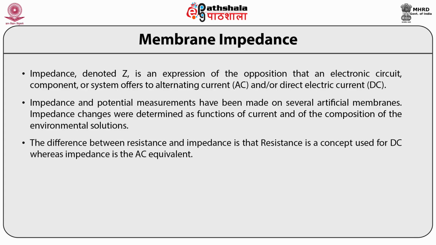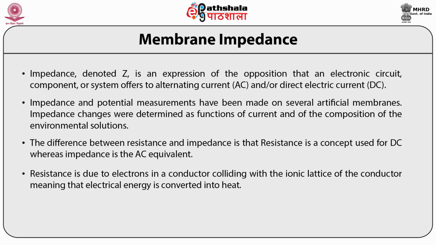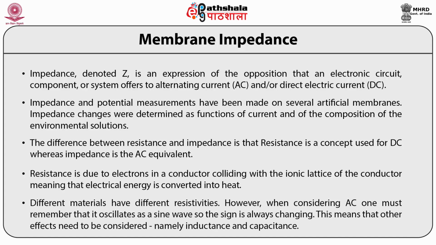The difference between resistance and impedance is that resistance is a concept used for direct current, whereas impedance is the AC equivalent. The resistance is due to electrons in the conductor colliding with the ionic lattice of the conductor, meaning that electrical energy is converted into heat. Different materials have different resistivities. However, when considering AC, one must remember that it oscillates as a sine wave, so that sine is always changing. This means that other effects need to be considered, namely inductance and capacitance.